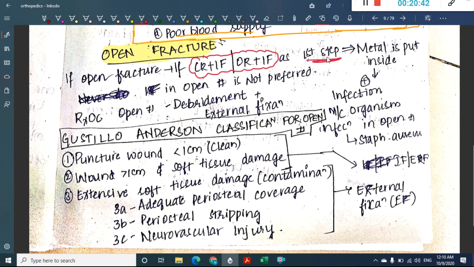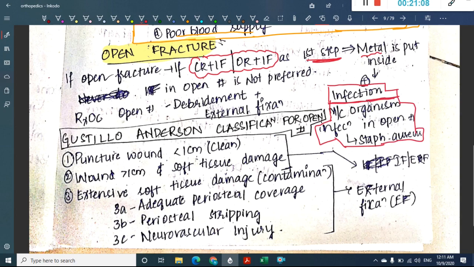And here in internal fixation you will have to put a metal inside. Remember, when a metal is put inside, there is increased chance that the patient gets an infection. So because this metal promotes infection, it causes osteomyelitis.